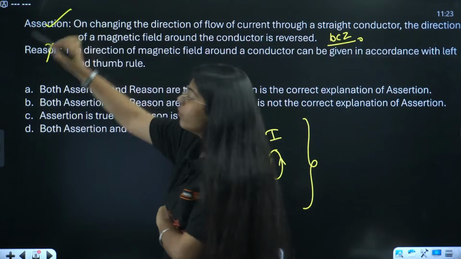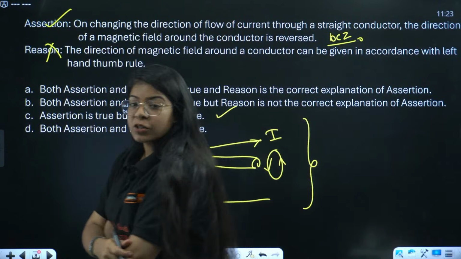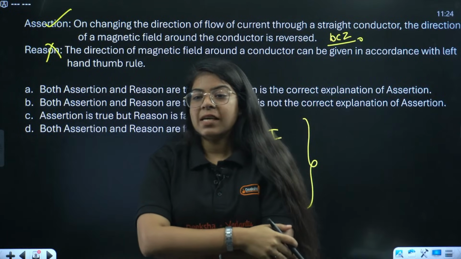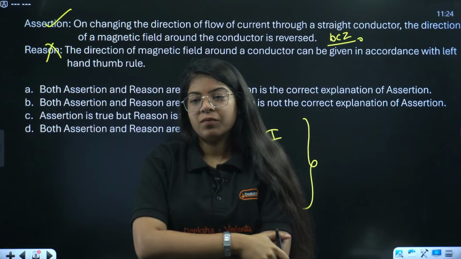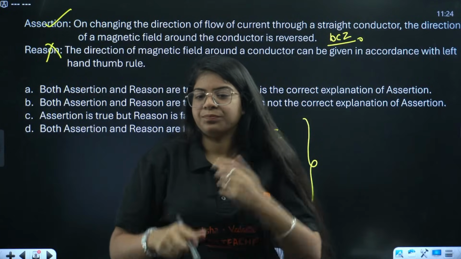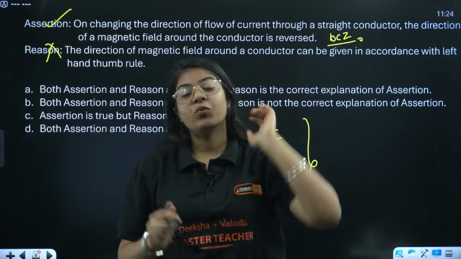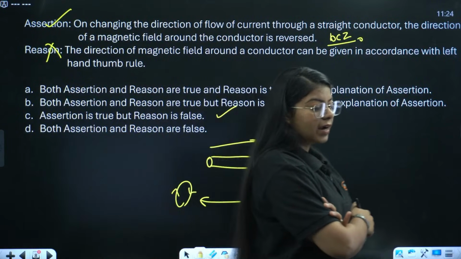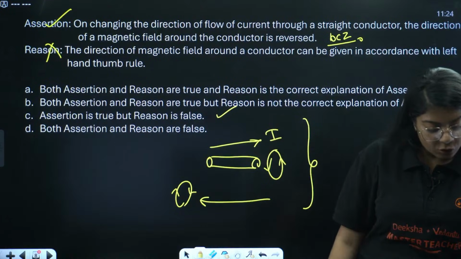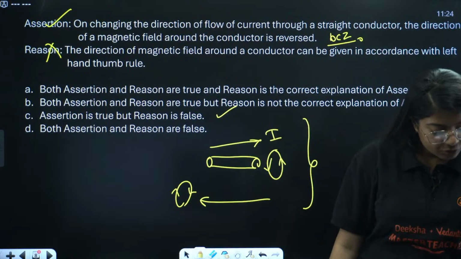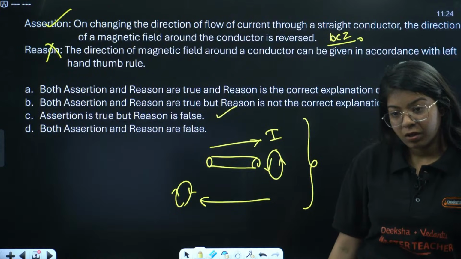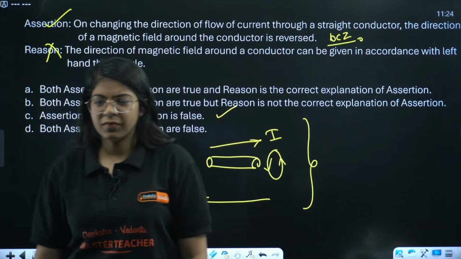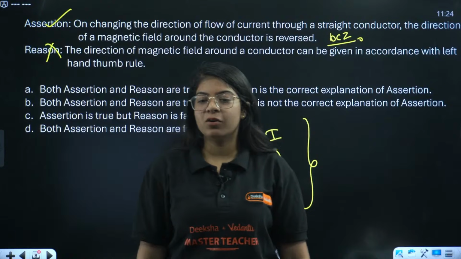So which thumb rule do we use? Which thumb rule do we use if we don't use Fleming's left hand rule? Let me know. Power of lens SI unit. Yes. Understood? Let me know which rule we use to find the direction of magnetic field due to current. Right hand thumb rule. Very good, very good.